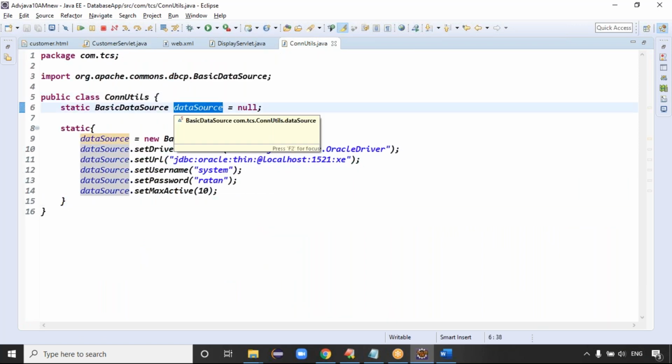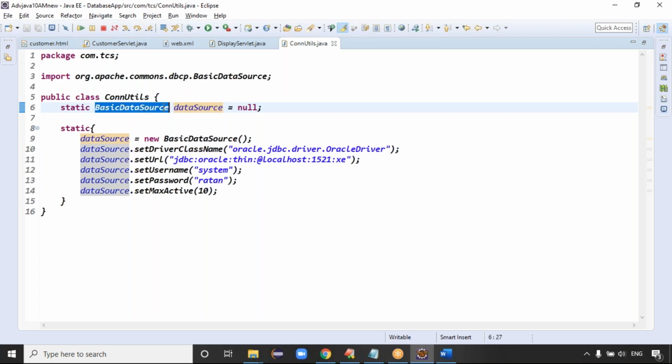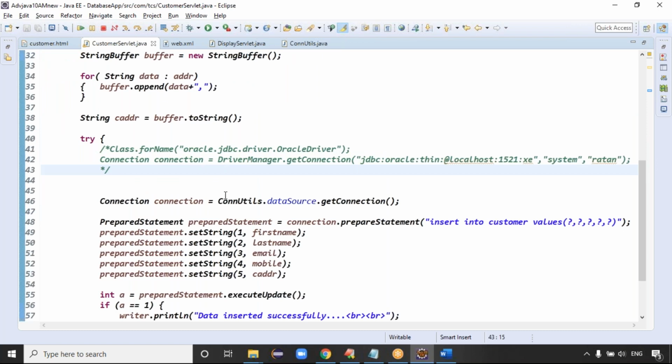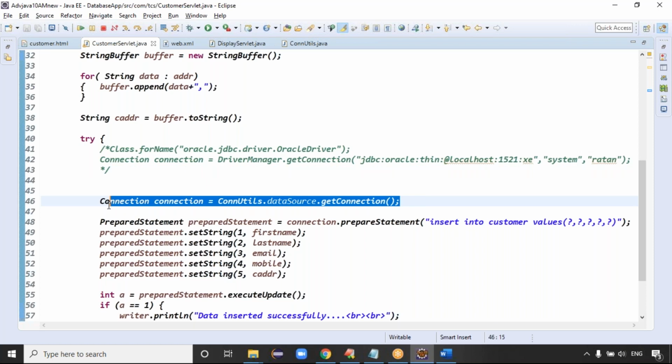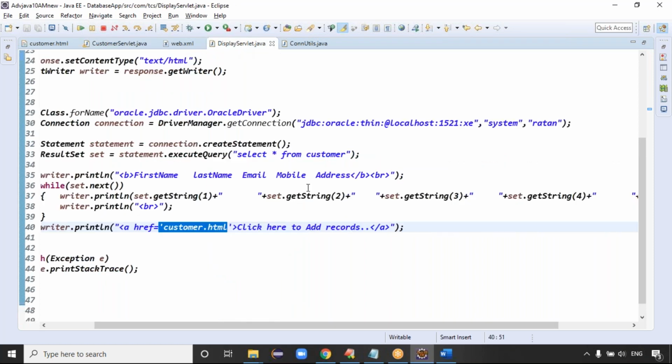The pool managers, the people who maintain the pool, create the connection pooling. They give the reference variable to you. What is the reference variable they gave? For BasicDataSource, the reference variable is dataSource, right? Using the dataSource, I simply use dataSource.getConnection, right? Yes, exactly. Here I have to change the code.